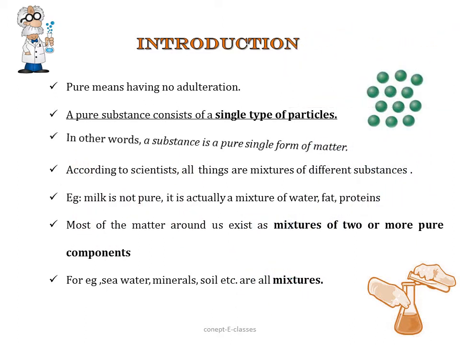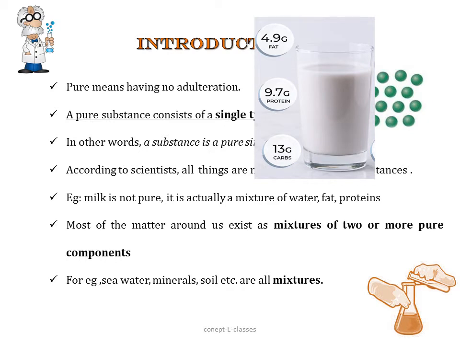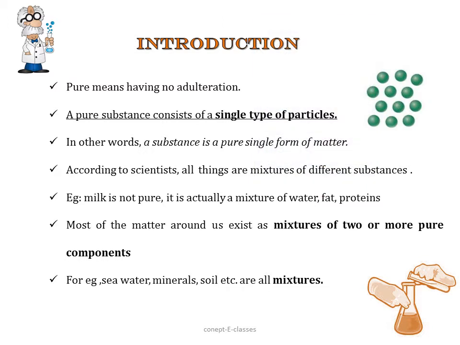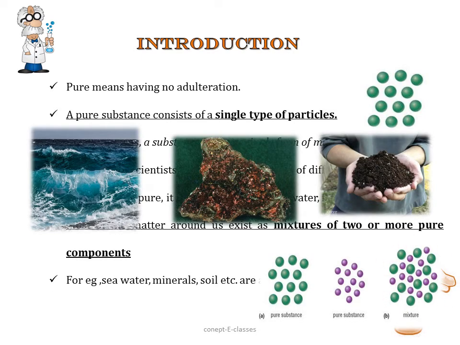In other words, a substance is a single pure form of matter. Now all those substances that have more than one particle are called mixtures, and according to scientists, all things are mixtures of different substances. Say for example, milk. Milk is not a pure substance. Why? Because it consists of a mixture of water, fat, proteins, etc. So most of the matter around us exists as a mixture of two or more pure components. Say for example, seawater, minerals, soil. These are all examples of mixtures. Let's understand more about mixtures in the following slides.